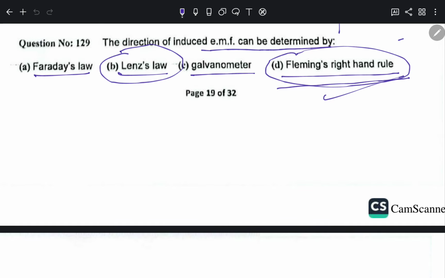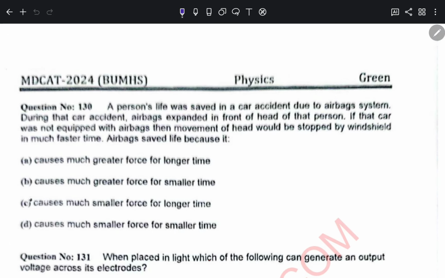The next question is, a person's life was saved in a car accident due to an airbag system. During that car accident, airbags expanded in front of the head of that person. If that car was not equipped with airbags, then the movement of the head would be stopped by the windshield in a much faster time. Airbags saved life because they